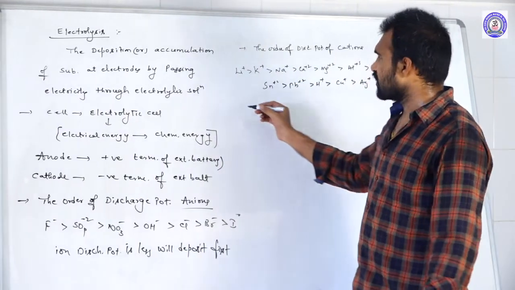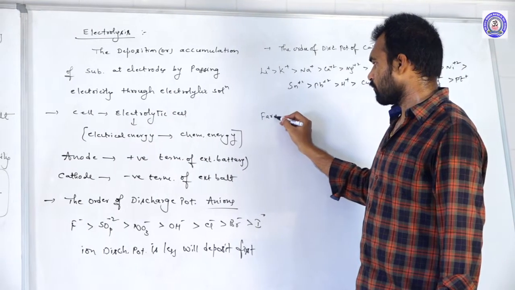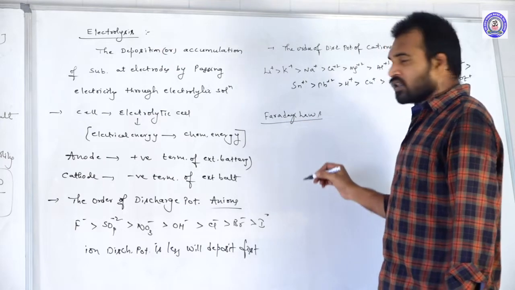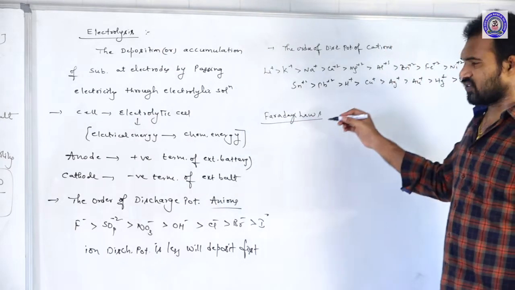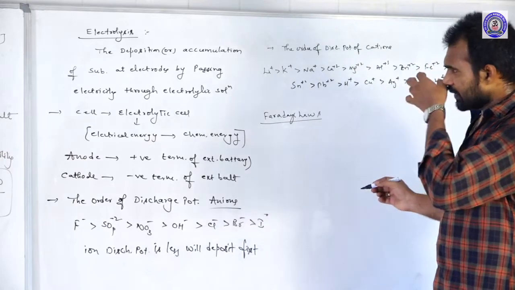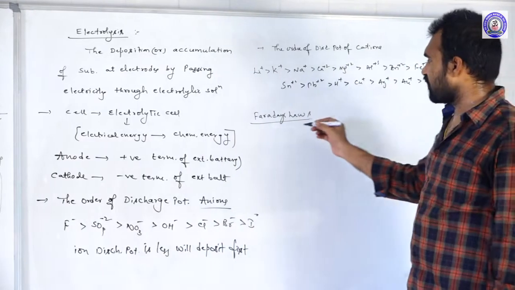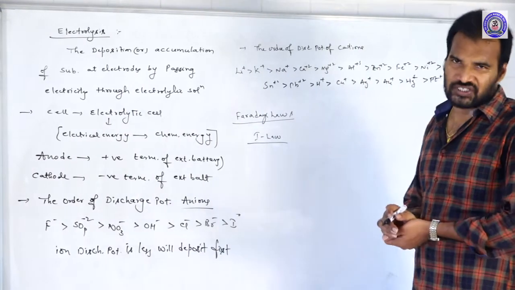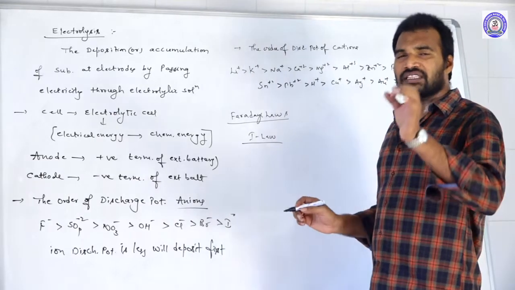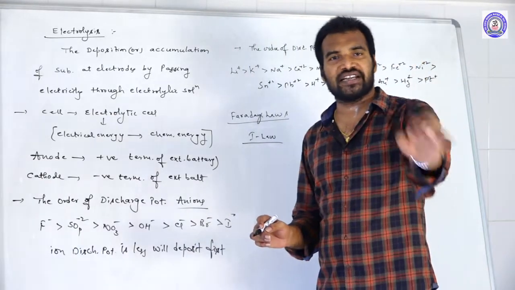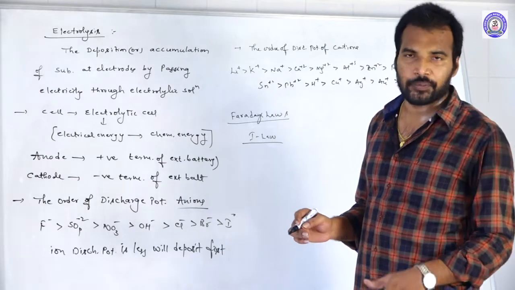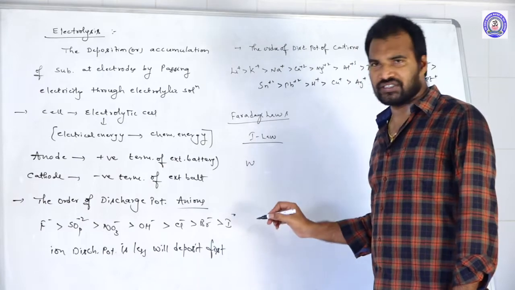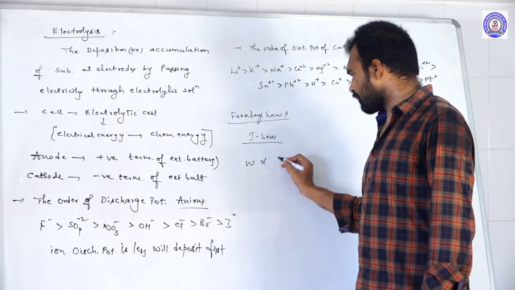Now let us discuss Faraday's laws. So there are two laws related to this electrolysis. Okay, the first one is Faraday's first law. Yes, what is Faraday's first law? According to Faraday's first law, the amount of the substance deposited at electrodes is directly proportional to the quantity of electricity that we pass. That is, the amount of substance that I am considering as W. W is directly proportional to what?